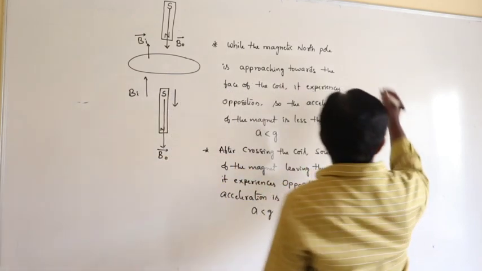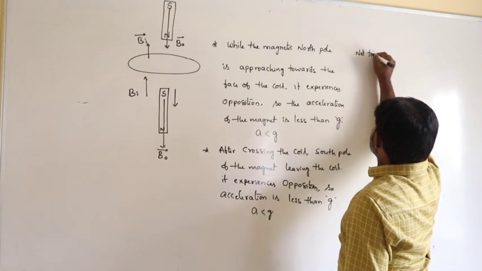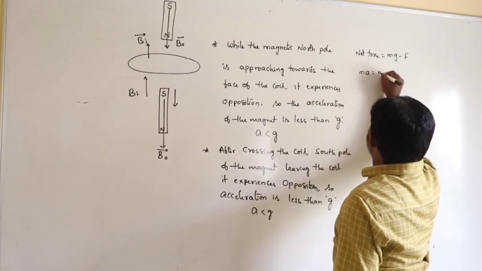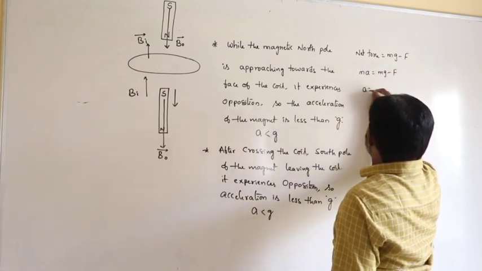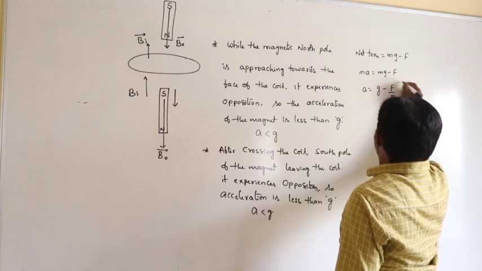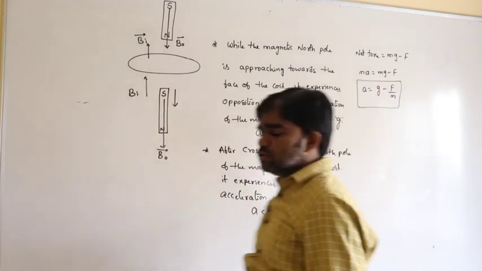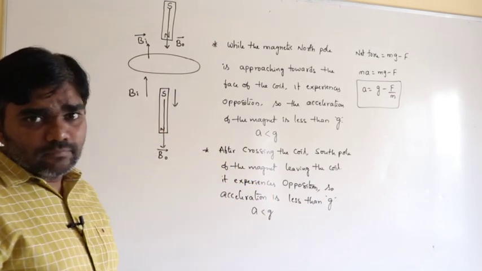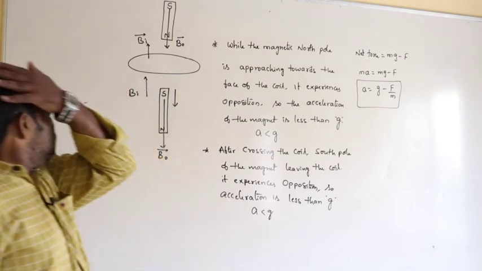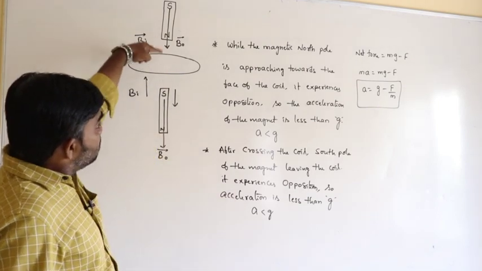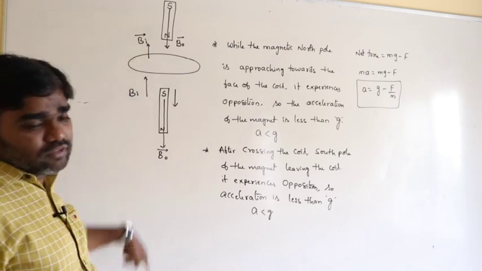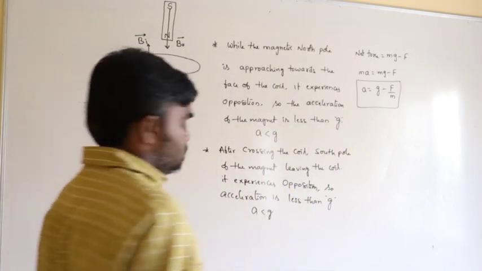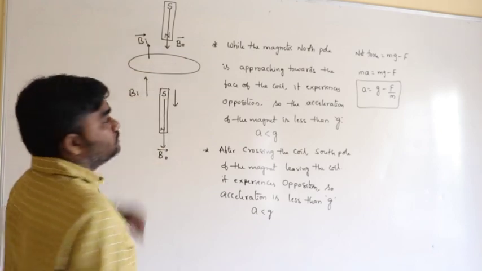So net force is equal to mg minus f. ma is equal to mg minus f. The acceleration of the magnet, in both the situations, is equal to g minus f by m. So mainly this concept is based on Lenz's law. While the magnet is moving towards the face of the coil and while it is leaving the face of the coil, in both the situations, acceleration must be less than g, because there must be opposition.